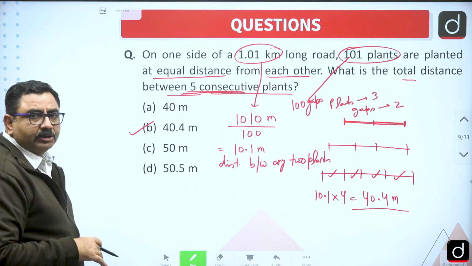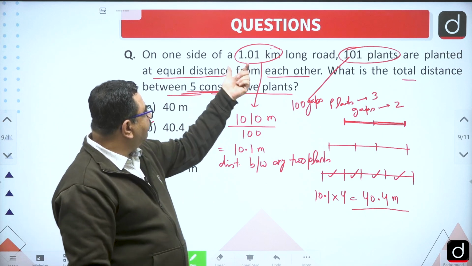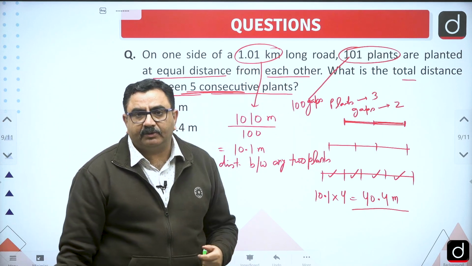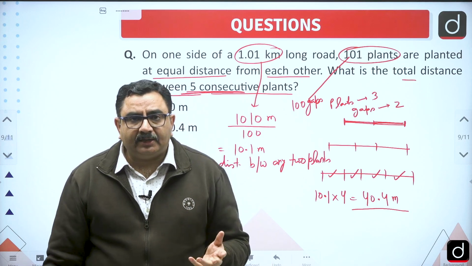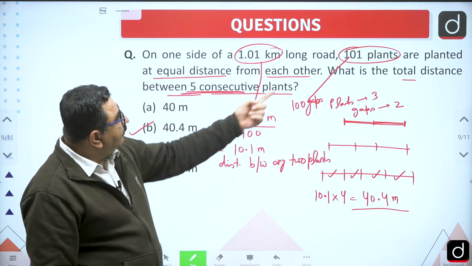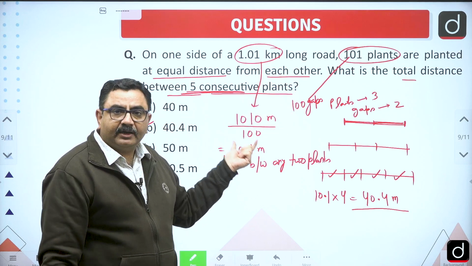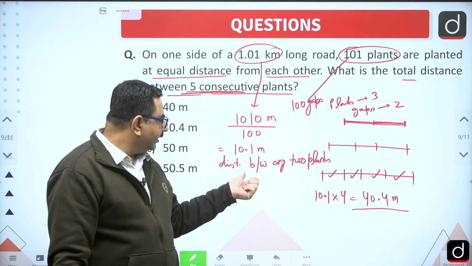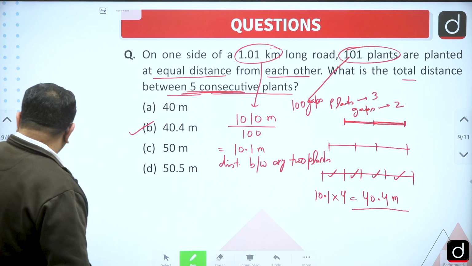And this was a good question because most of the time we get confused and divide 101 by 101, which is the number of plants. In that case we are not getting anything. We have to find the distance, so I have to divide by 100 distances, then I can get the distance between any two plants, right? Okay,